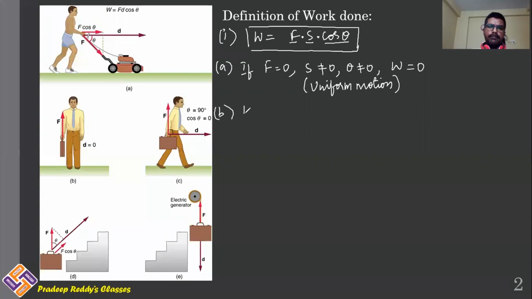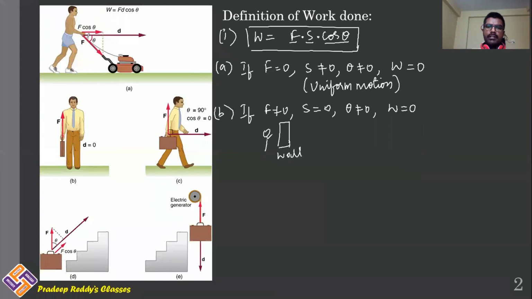Coming to case B, force applied is not equal to 0, but displacement is equal to 0. Theta is also not equal to 0. Work done will be equal to 0. That means you are acting force on the object, but there is no displacement observed. Like for example, you have a wall. This is a wall.